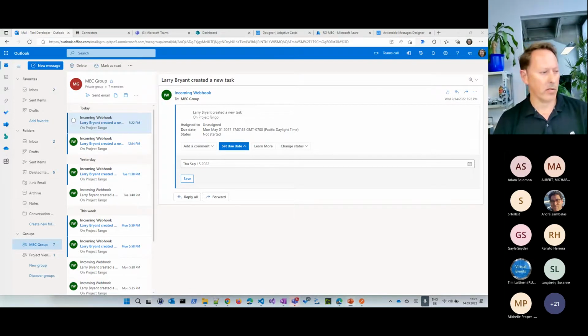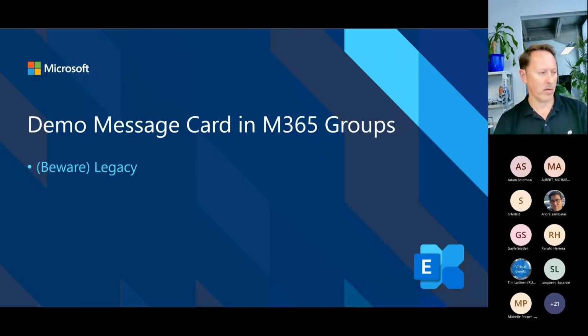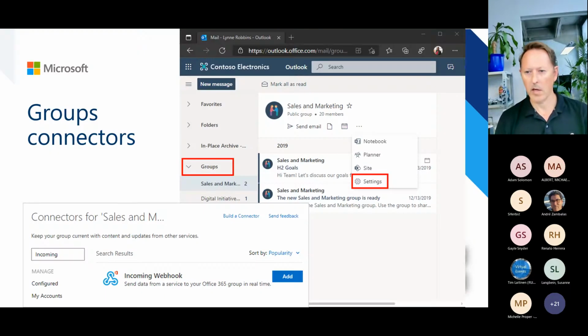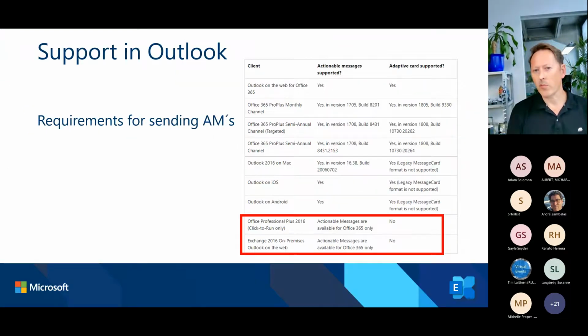The next part is, if I find my presentation here. So I've been here. We have seen that. This is how you can configure such a connector for a group. We have some requirements for sending adaptive cards.